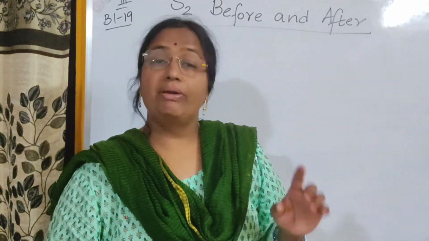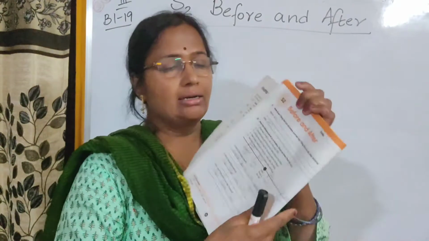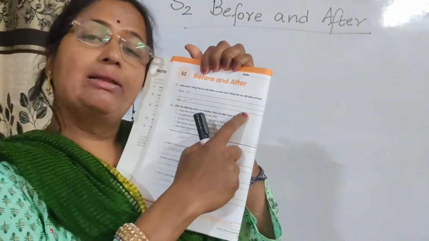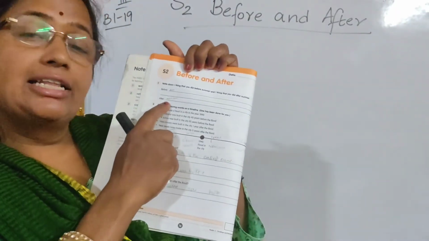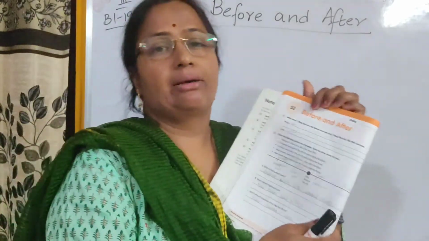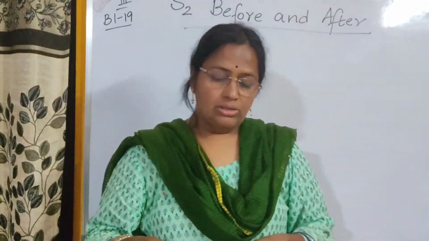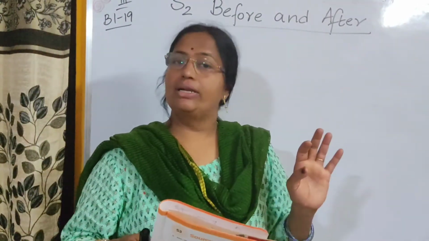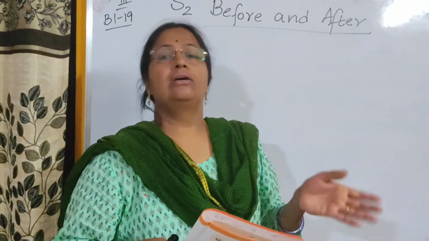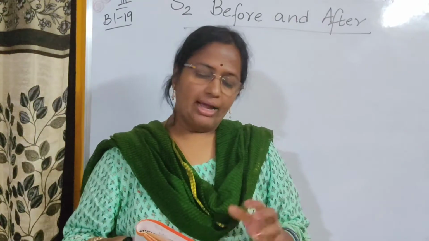Okay, so here this is your worksheet. Here you have to write the thing which you have done before summer, and here they gave you after. So you are going to write one thing which you have done after summer. You can write anything that you did before summer, and one thing you should write what you did after summer. Okay, I can just help you.